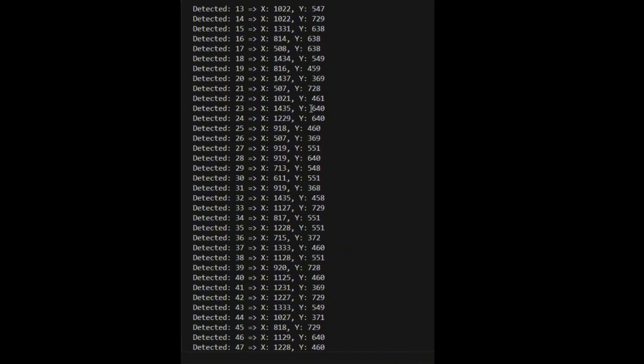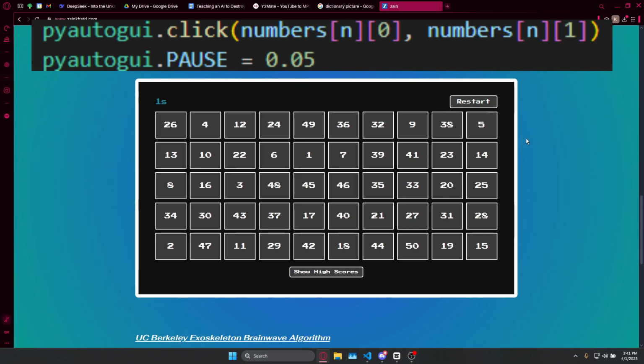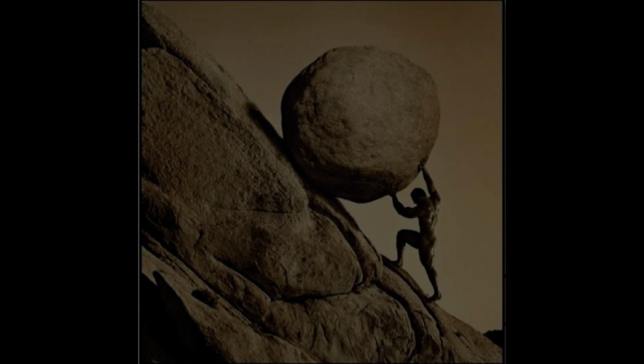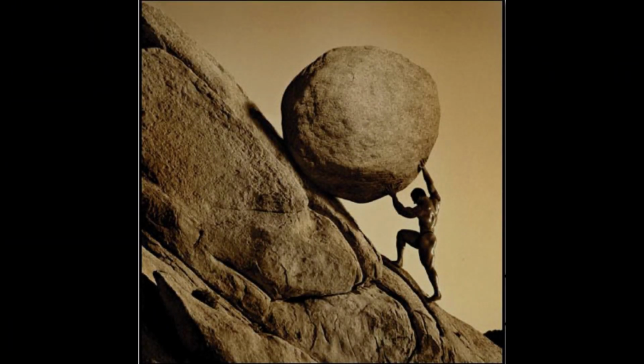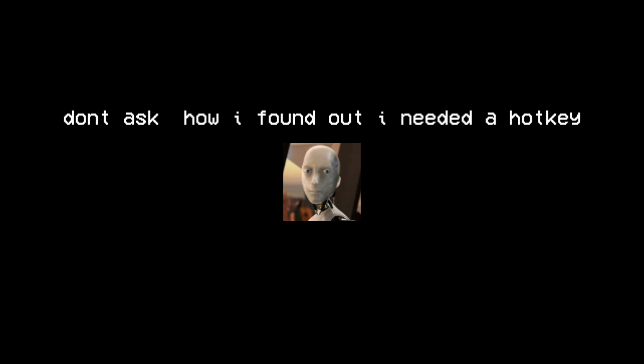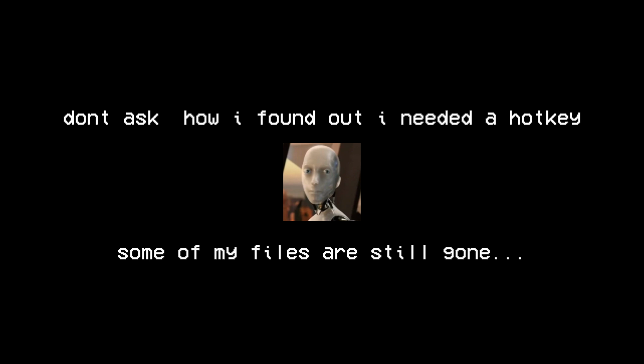We find Cusco. Oh yeah, it's all coming together. Now that we have all of the digits in their locations, we simply search for the key, go to its location, and click that value. Then we wait the buffer time, and then go on to the next one. It seems really simple, but I'm cutting out hours of hard work and trying to figure things out. I also bound it to a hotkey so that I could trigger it at any time. And when you put it all together, it looks a little something like this.